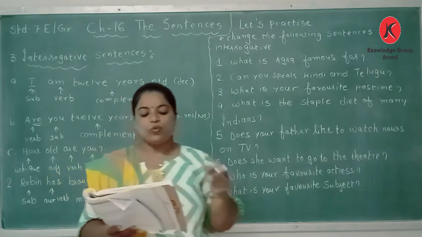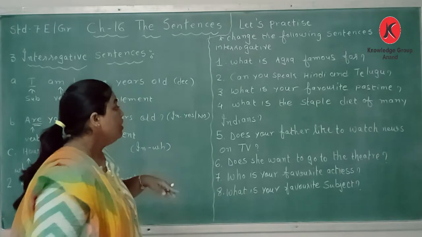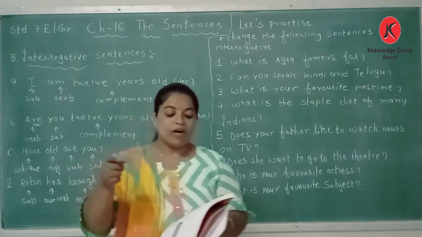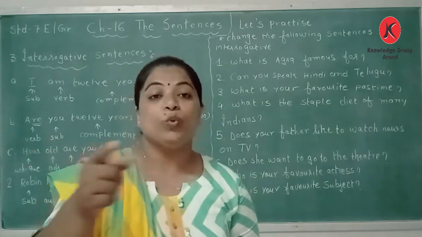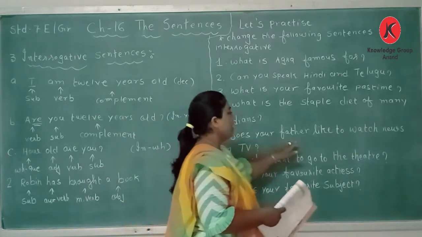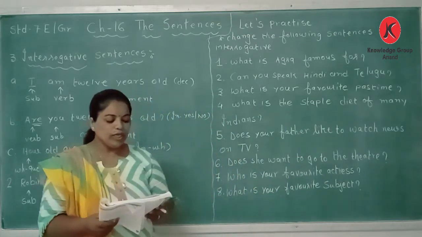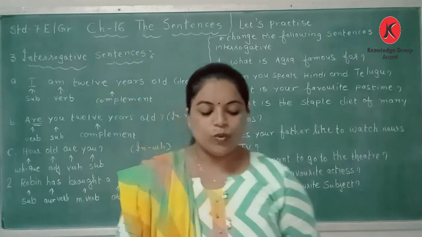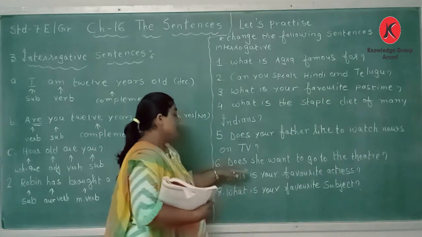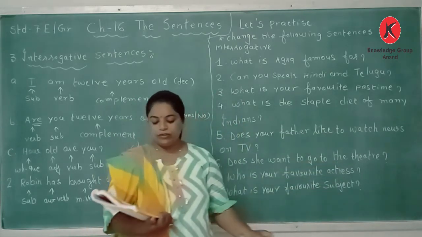My father likes to watch news on TV. We have to change the sentence into a yes and no question. So here we have taken does, because here there is my father likes. An action verb is there but the to be verb is not there in the sentence. So we have taken does here. Does your father like to watch news on TV? Number 6 is, she wants to go to the theatre. Here we have to again change with yes and no. So we have taken, does she want to go to the theatre?